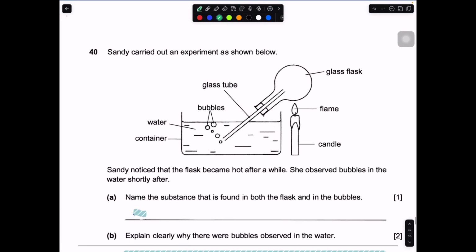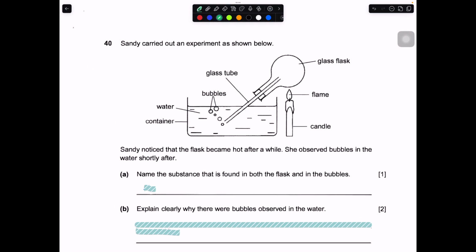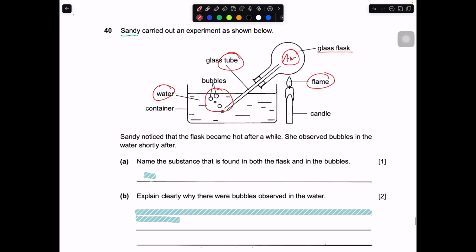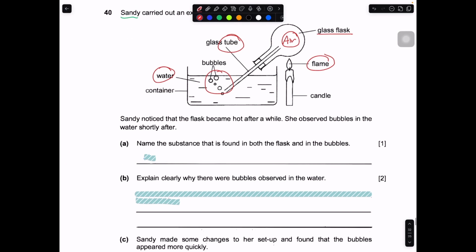Okay, question number 40. Andy carried out an experiment as shown below. So you have a glass flask, and inside the glass flask you probably have air. There's a heat source, and after a while bubbles start to come out from the glass tube. The glass tube is placed in a container filled with water. Sandy noticed that the glass became hot after a while. She observed bubbles shortly after.